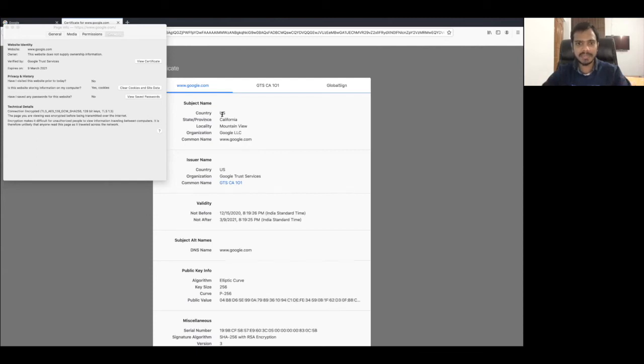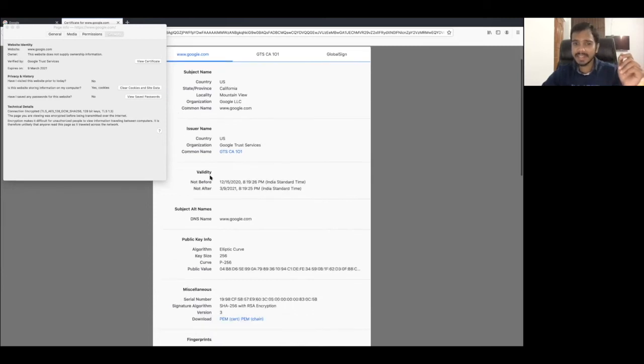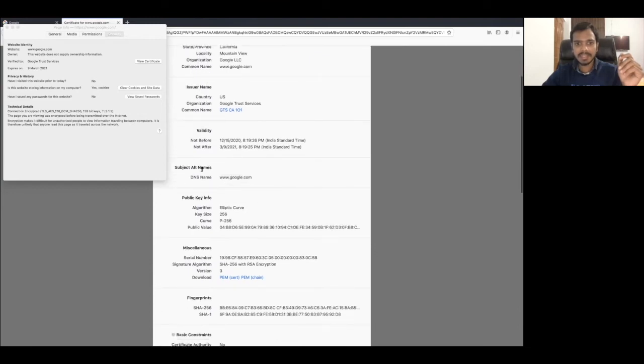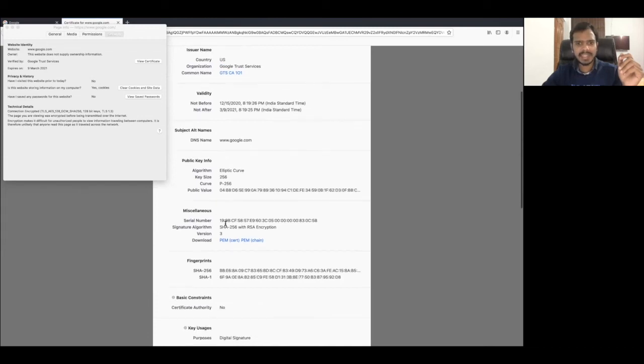You can see the subject name, country, US, state, and the organization name to which this certificate is issued. Then who has issued the certificate? This is very important actually. Which is the certificate authority that has signed this one? So this issuer name is there, validity is there, like when it was issued and when it will expire. Then subject alternate names, a DNS name of Google, google.com is there. Then the public key of google.com will be here. So the public value is there. A lot of information is there in this.